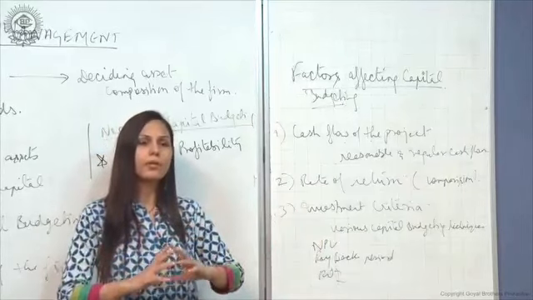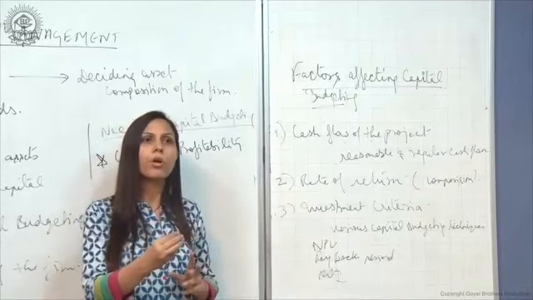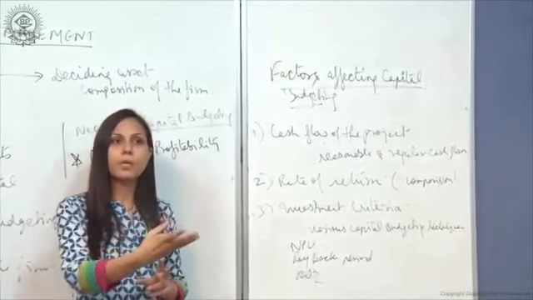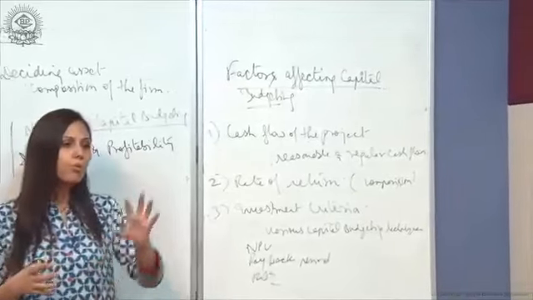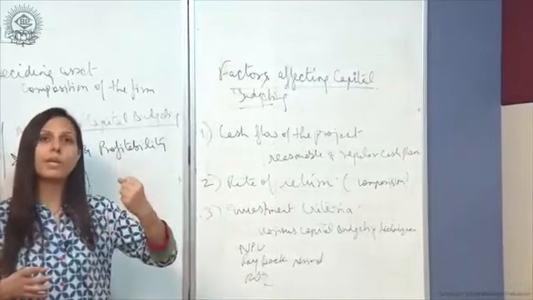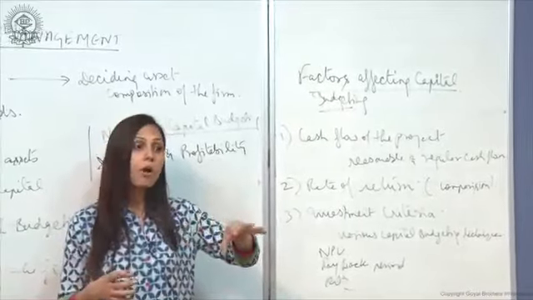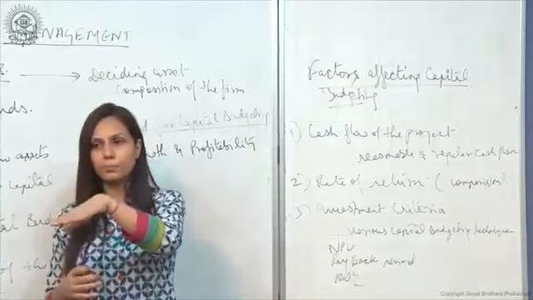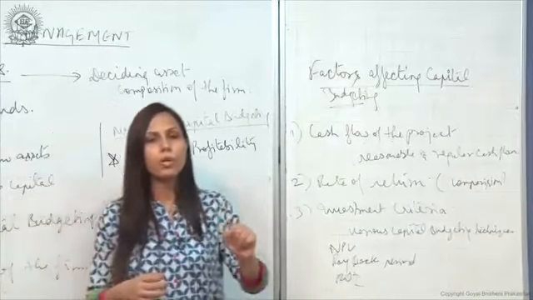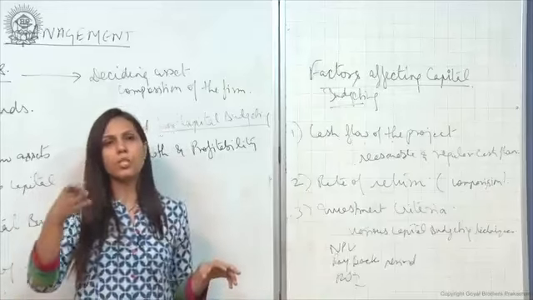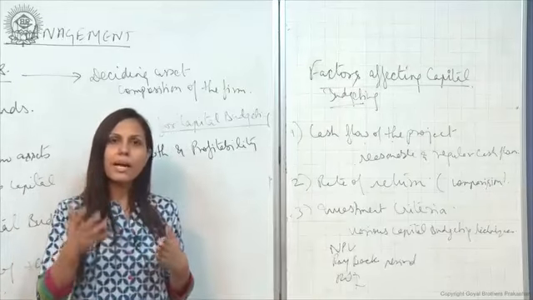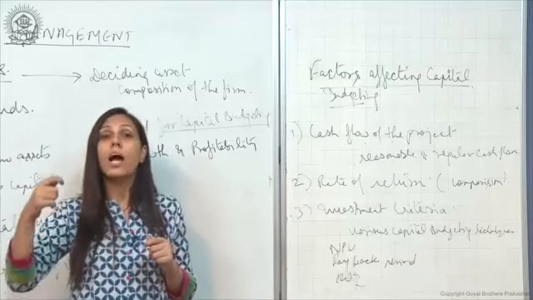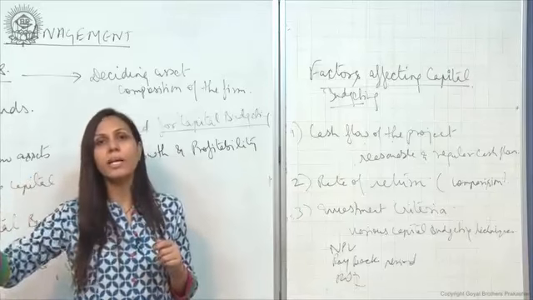For example, if I am going to purchase a particular machinery or invest in a particular project, what return, what profit am I making out of alternative projects? Say I have 2-3 options, project A, project B, project C. Before deciding upon the best project, I will look at the cash inflow, how much profit I am making out of that investment.